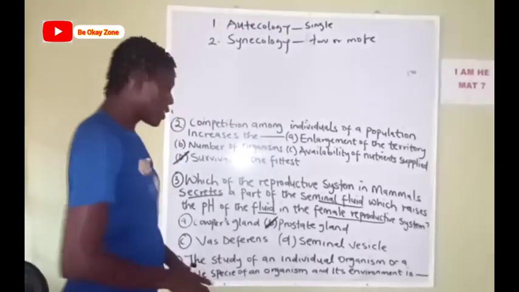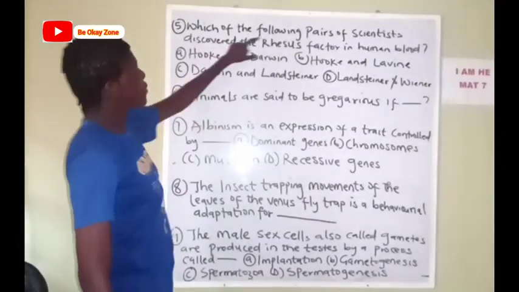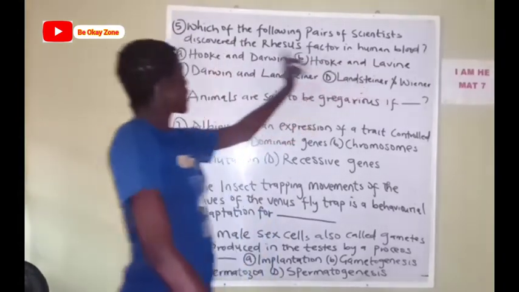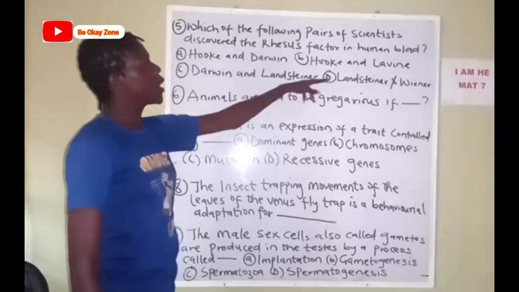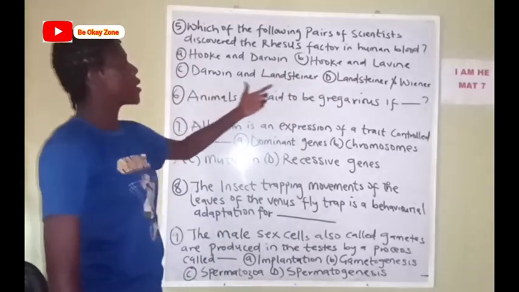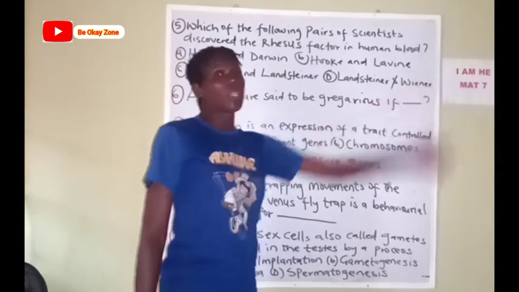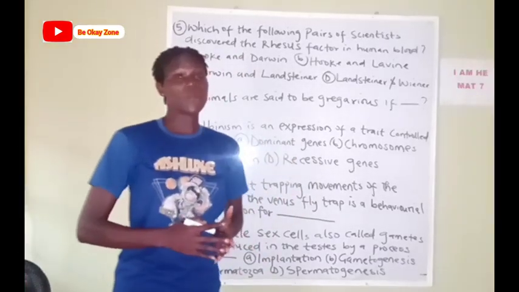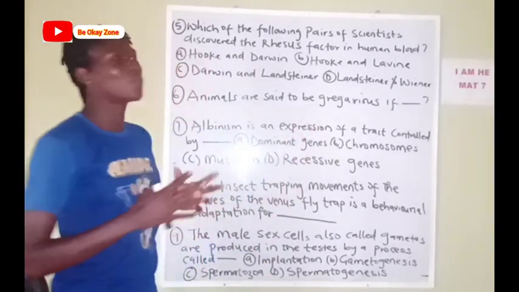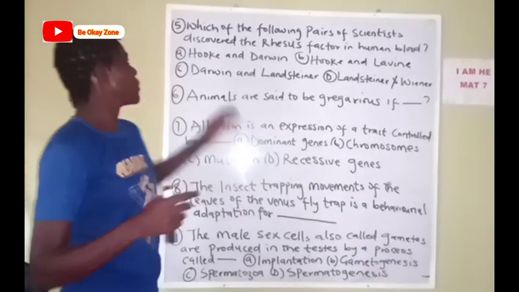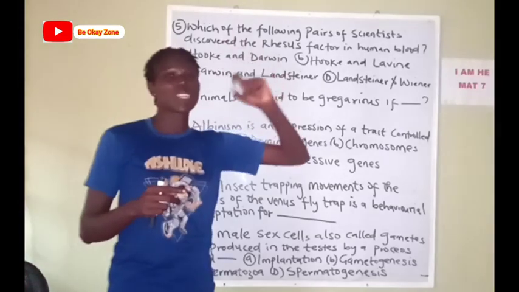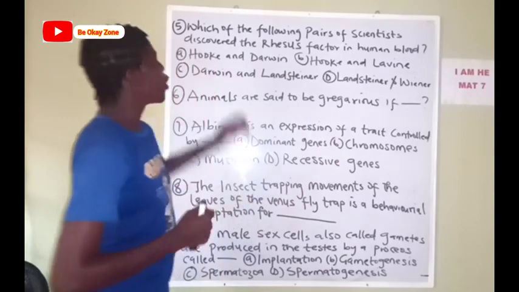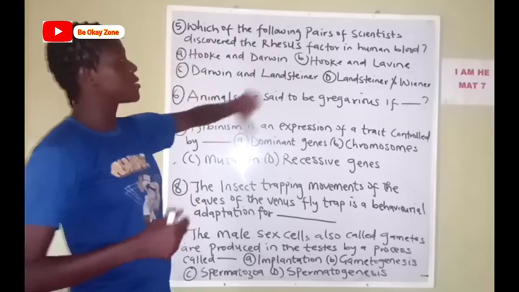Now let's proceed to the next question. Question 5 says, which of the following pairs of scientists discovered the rhesus factor in human blood? A. Hooke and Darwin. B. Hooke and Lavin. C. Darwin and Landsteiner. D. Landsteiner and Werner. Yes, these scientists actually contributed in science. So I know you'll be moved to pick maybe Hooke and Darwin because they are common, the common scientists we know in biology or in science as a whole. So which pair of scientists discovered the rhesus factor?